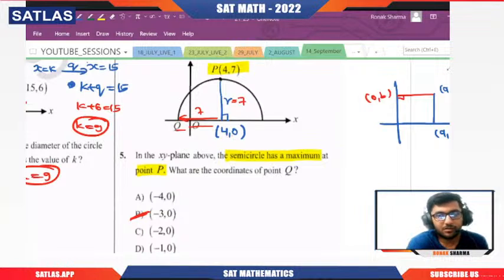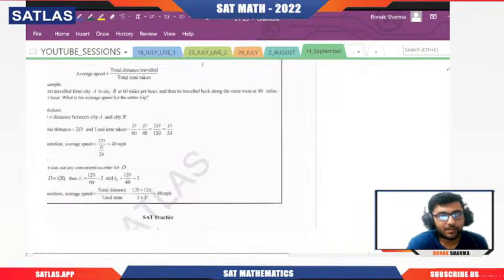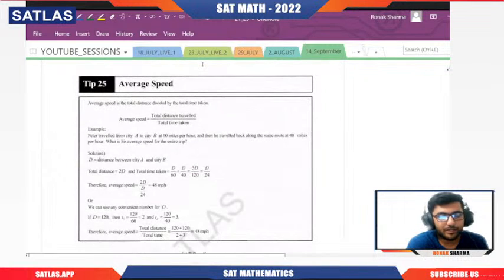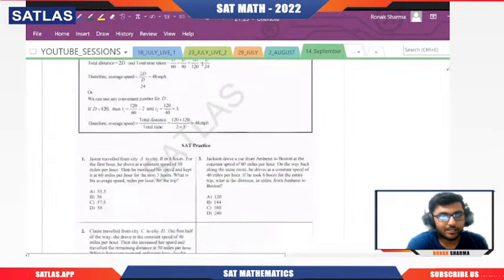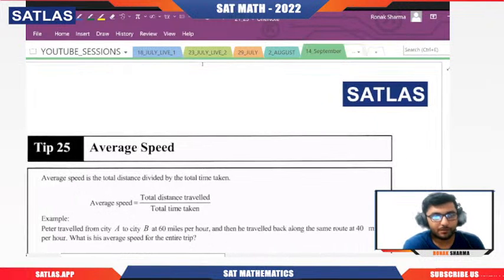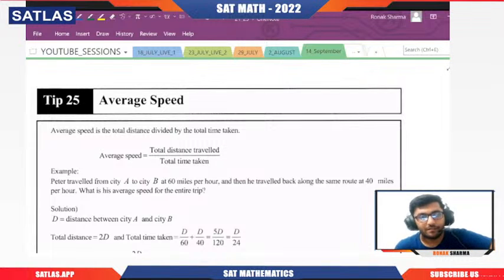Okay, now we'll move on to the next question. In fact, now we are on the next topic, that is regarding the average speed. So let us quickly see it. In average speed, this is definitely one of the most common topics, and we don't have much theory, but the only thing that you need to be very comfortable with is the formula: speed is equal to distance over time, or distance is equal to speed into time.